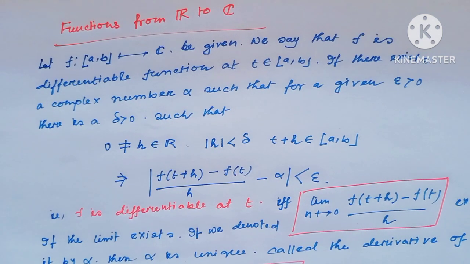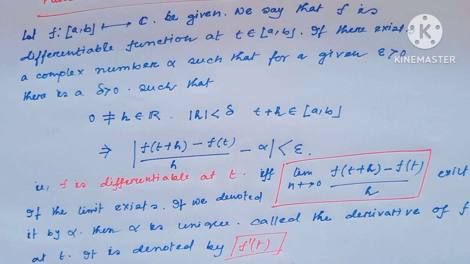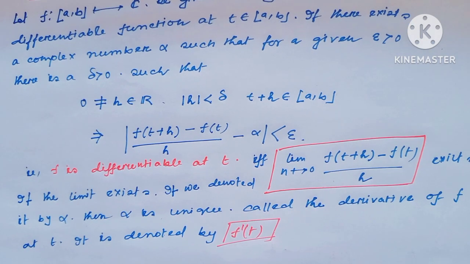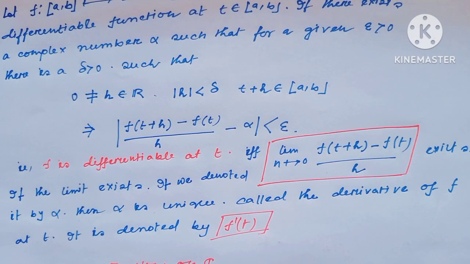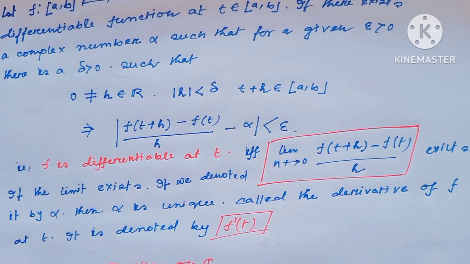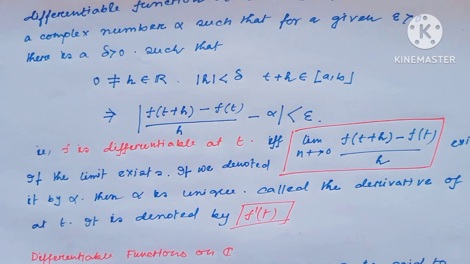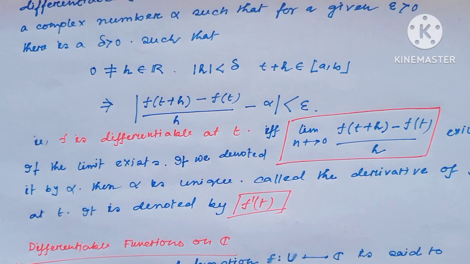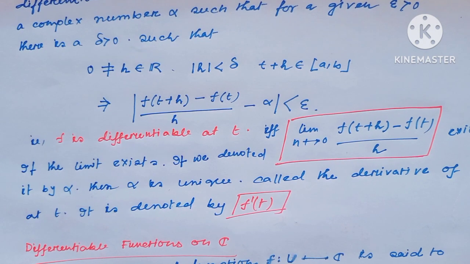And f is differentiable at the point t if the limit as h tends to 0 of (f of t plus h minus f of t) divided by h exists, and this limiting value is alpha, where alpha is unique. Then this alpha is actually called the derivative of this function at the point t, and this is denoted as f prime t.